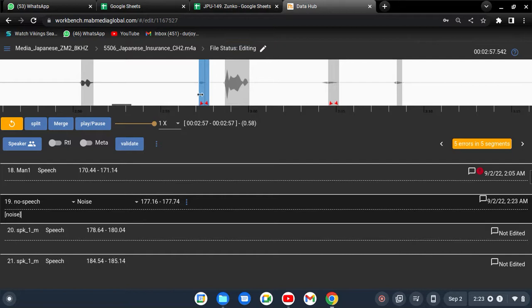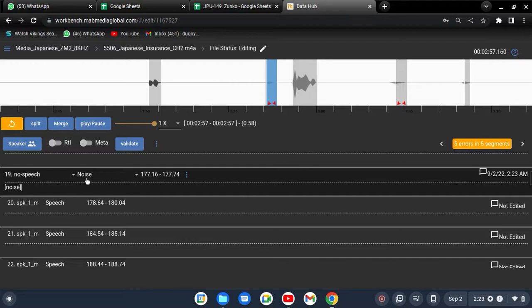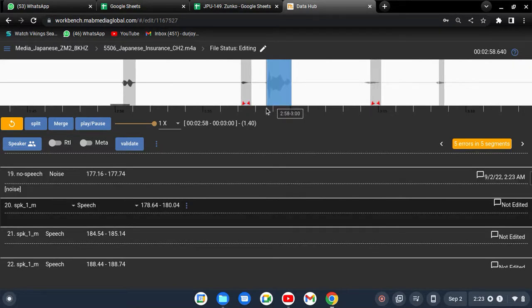Suppose you come to this segment. In this segment the person only laughed, the person didn't say any kind of word, like a filler word or a proper word. On that segment the person only laughs. What should I do now? Nothing else. As I said, the last one: no speech, noise, and noise tag. For that segment you will do the same.